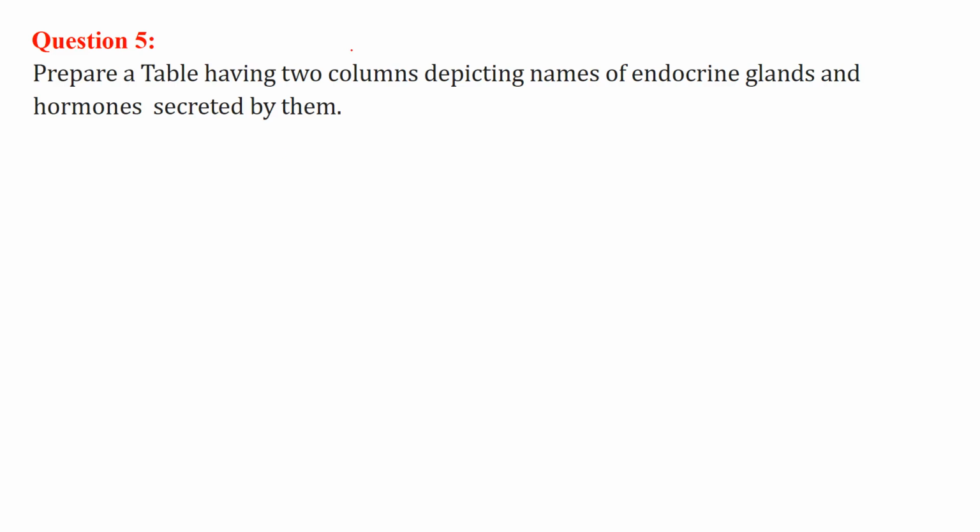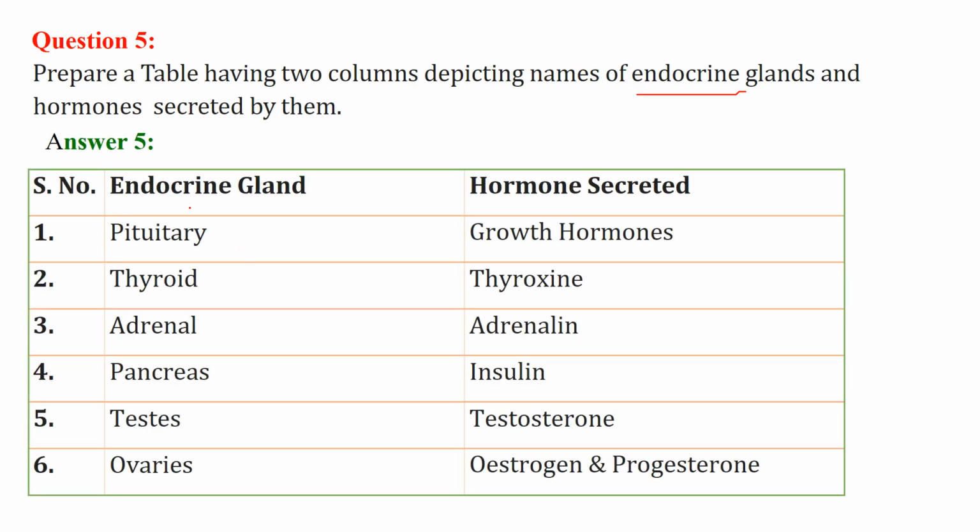Prepare a table having two columns depicting the names of endocrine glands and the hormones secreted by them. So the pituitary is the endocrine gland which secretes growth hormones; the thyroid, thyroxine; adrenal, adrenaline; pancreas, insulin; testes, testosterone; ovaries, estrogen and progesterone.